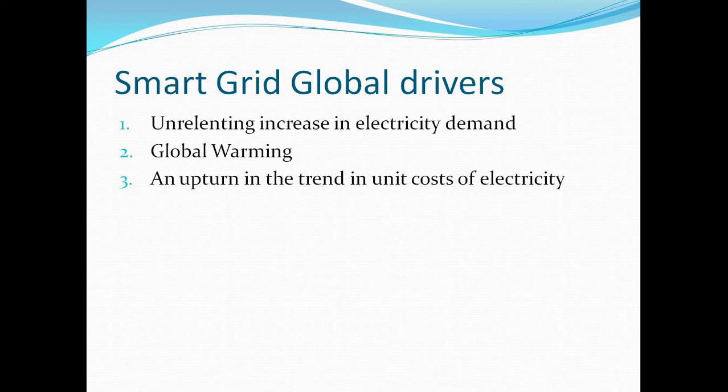Then smart grid global drivers used in India. The main function of the global drivers is to increase the electricity demand, and we have to control global warming. We have to increase the electricity demand, but at the same time the cost of electricity is very important, because the cost of electricity totally depends on the electricity demand.